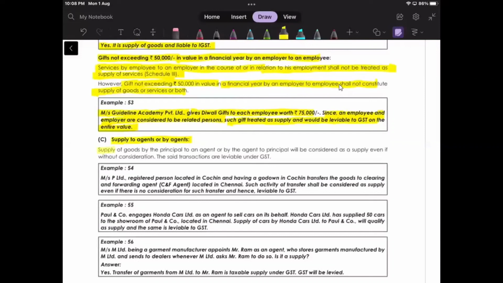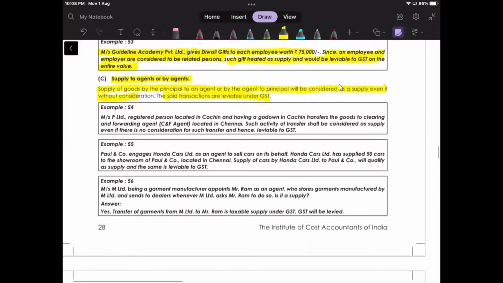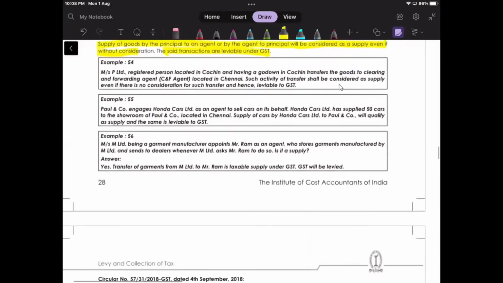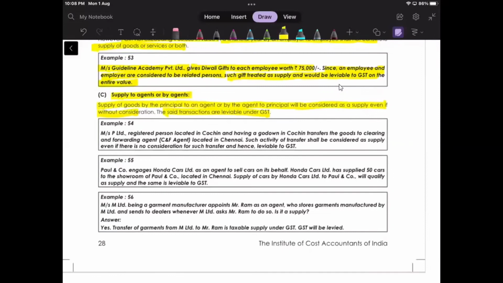Okay. Supply of goods by principal to an agent or by agent to principal will be considered as supply even if without consideration, and the said transactions are leviable under GST. Correct. We can quickly go through this. Mrs. P Limited, a registered person located in Cochin and having a godown in Cochin, transfers the goods to a clearing and forwarding agent, okay, C and F agent located in Chennai, correct?